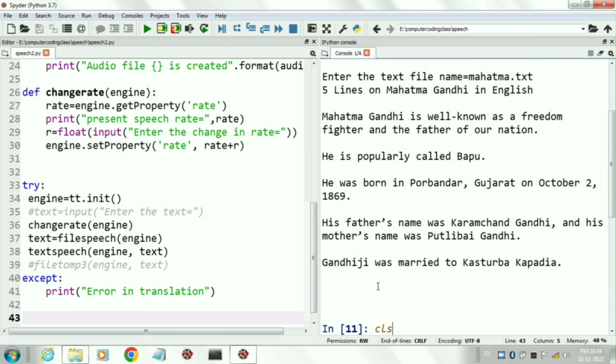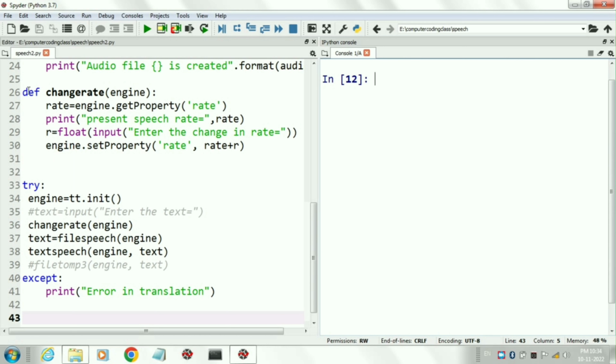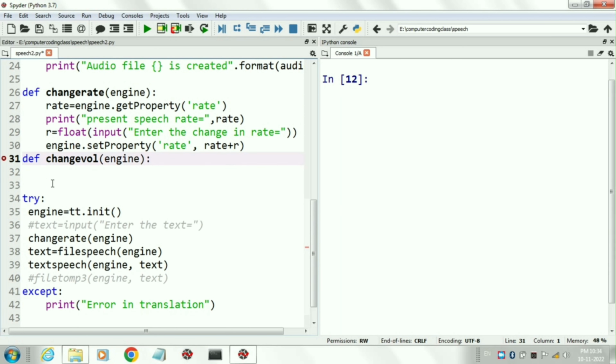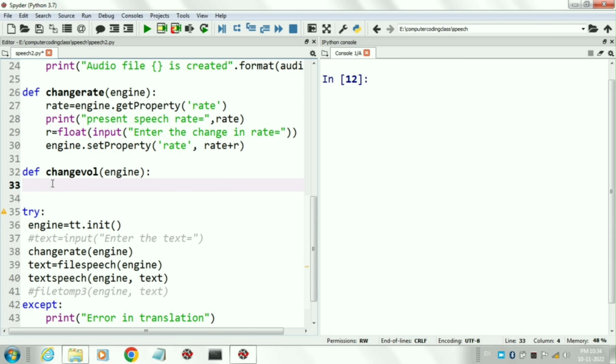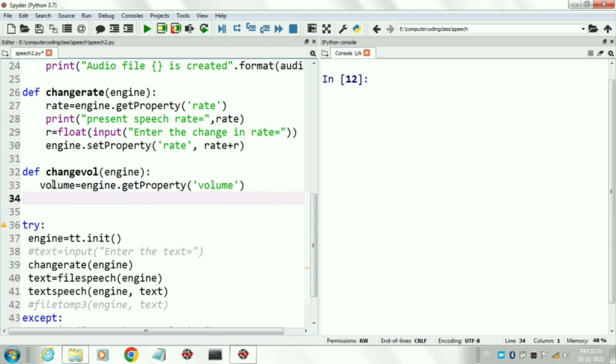At last, we will learn how to change the volume of speech. Here the maximum volume is 1. Now we will create a function change vol. It has only one argument, that is the engine. First of all, we will get the present volume by using the command get property, then print that property.